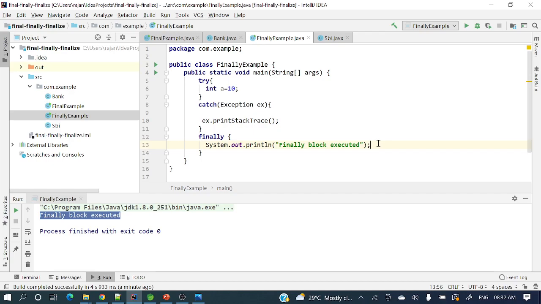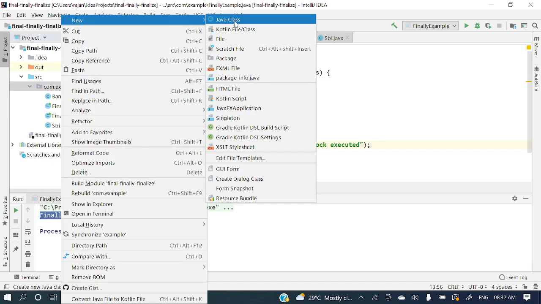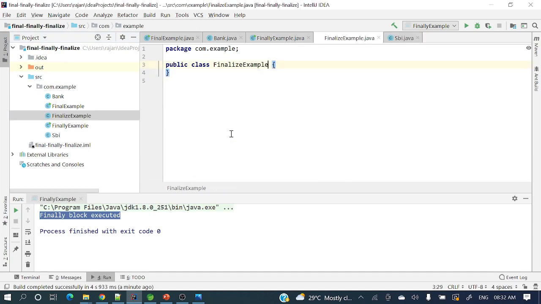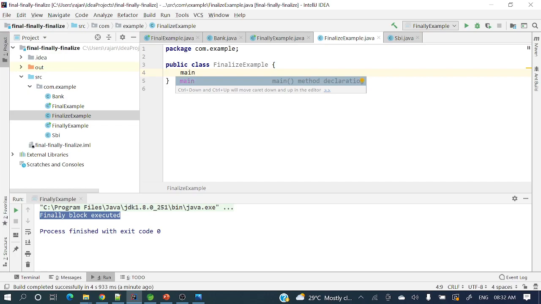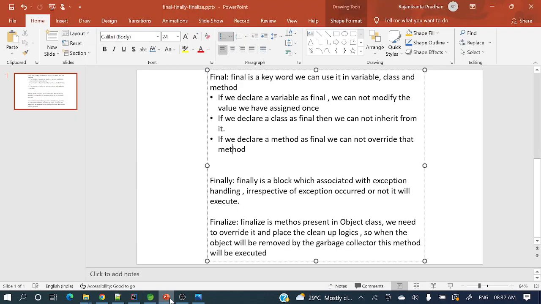That one is the finalize method. So let me have a class, Finalize example. Good. Let me have a main method, then I will explain. Okay, so let me go to this PPT. So finalize is the method. It's not methods, it's a method.